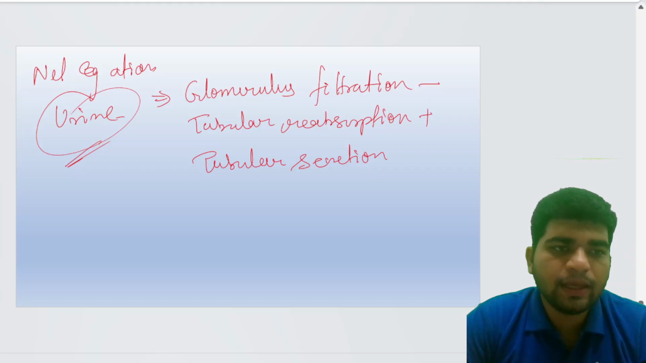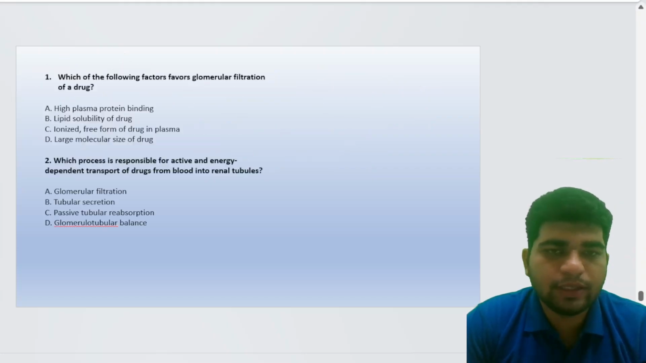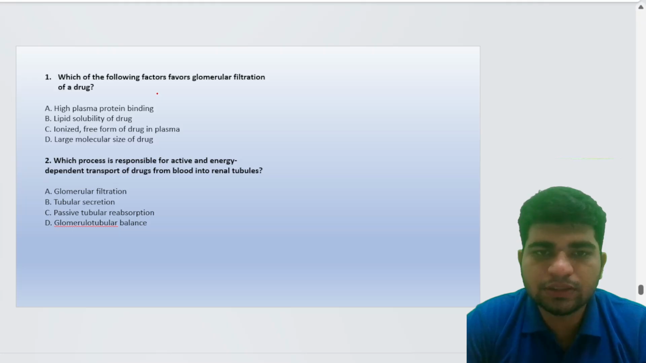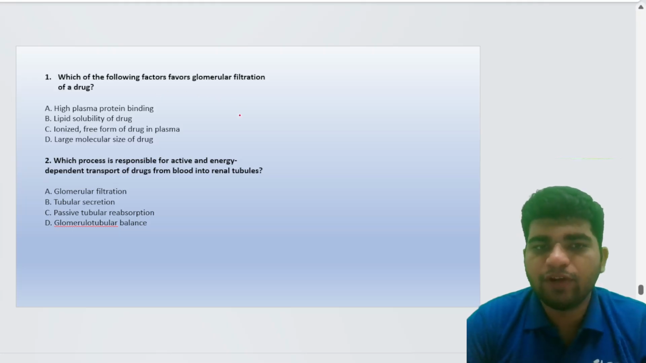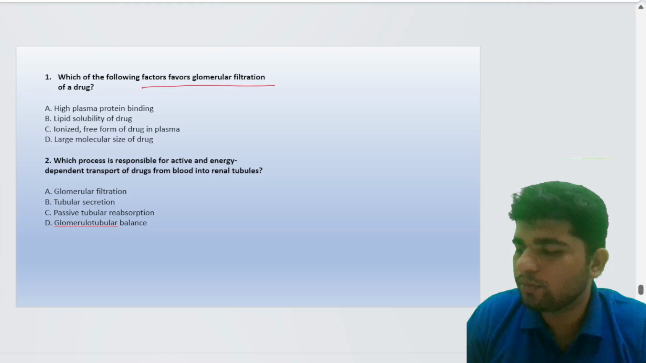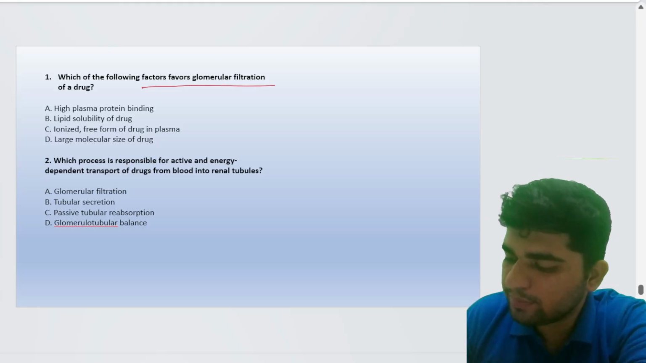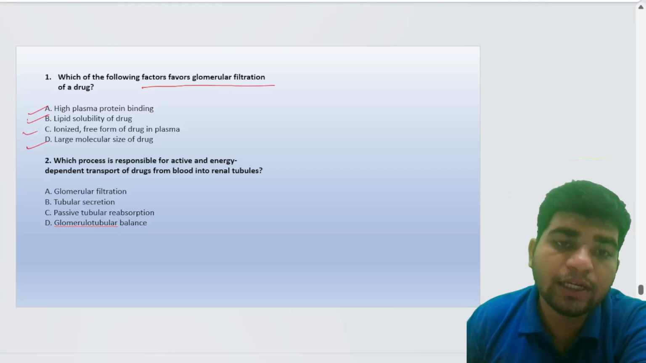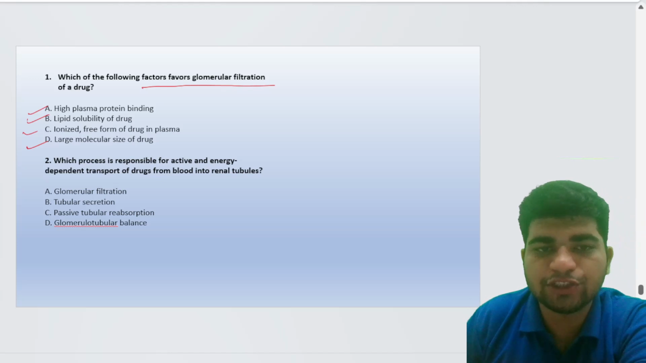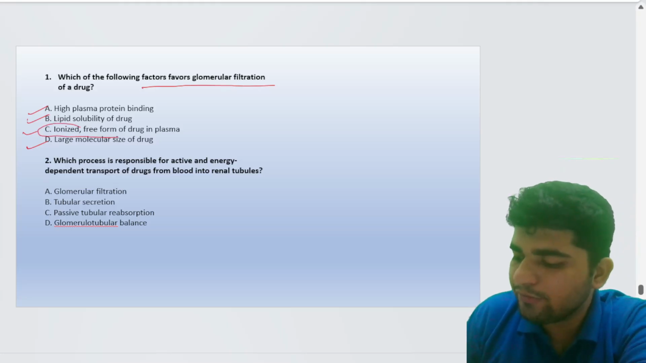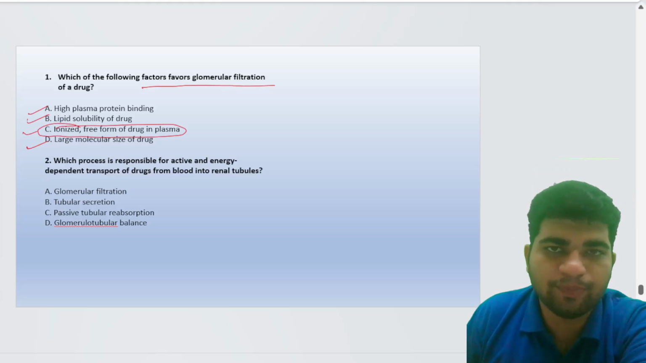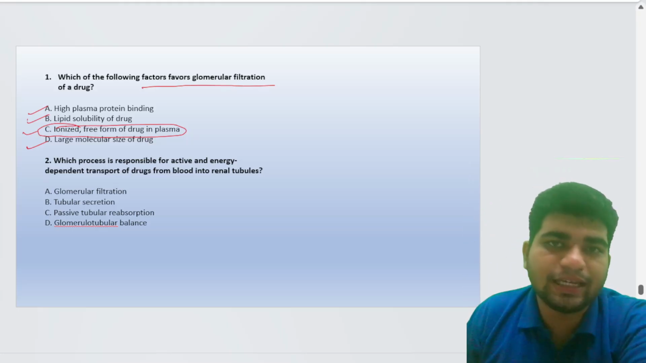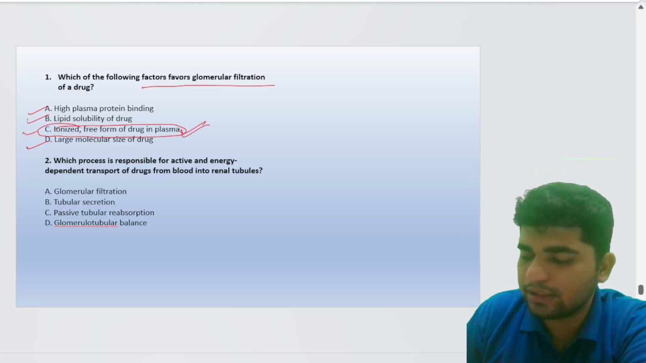Now let's move on to the MCQ part. So first we have this one. Which of the following factors favor glomerular filtration of a drug? High plasma protein binding, lipid solubility of the drug, ionized free form of the drug in plasma, or large molecular size. I have just told you that only the ionized free form of the drug present in the plasma will pass through glomerular filtration, which should be small in size. So C is correct. Yes.